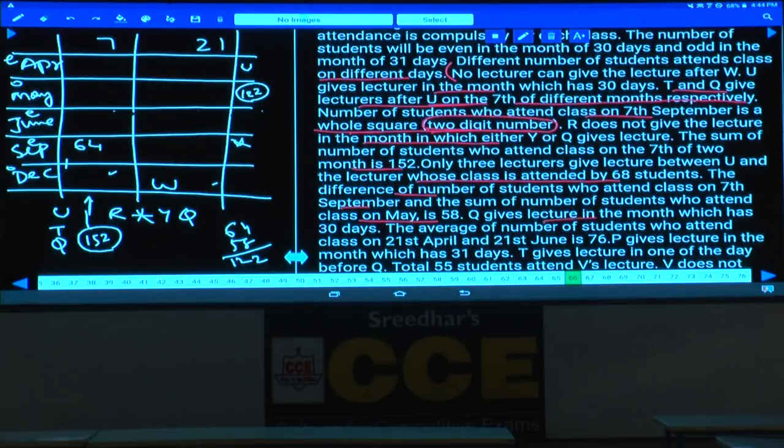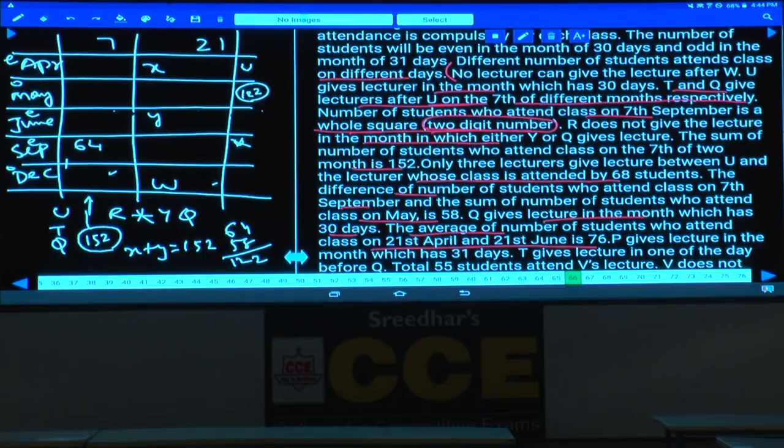Q gives lecture in the month which has 30 days. As Q is giving in a month which has 30 days, where can this Q be? And the average number of students who attend class on 21st April and 21st June is 76. For 21st April and 21st June, the sum of these two must be how much? Tell me. X plus Y equals, the average is 76 and the total is 76 into 2, so it must be 152. Isn't it?